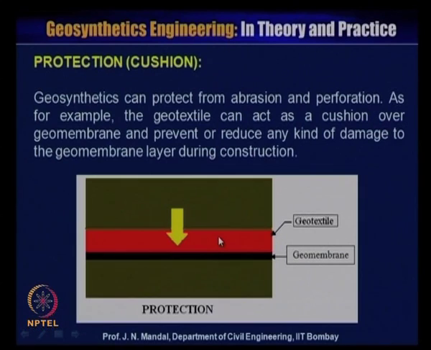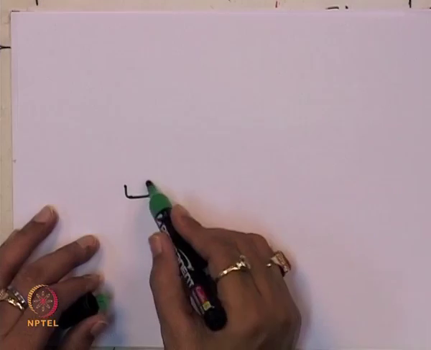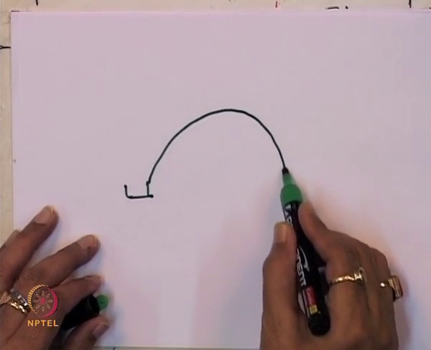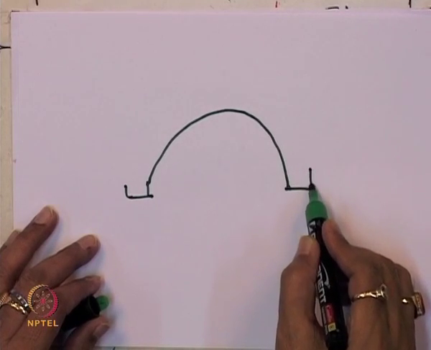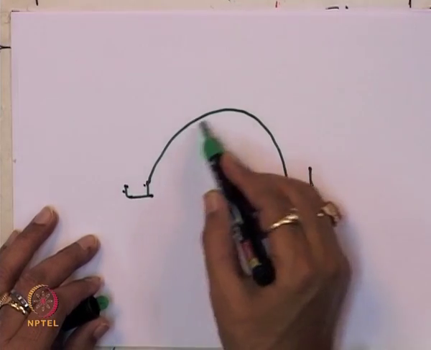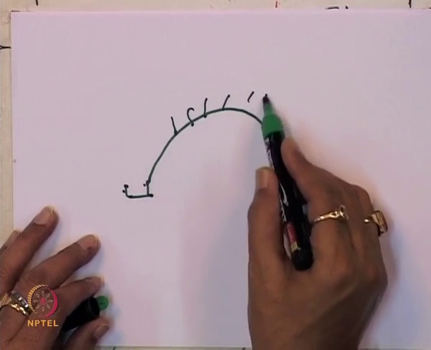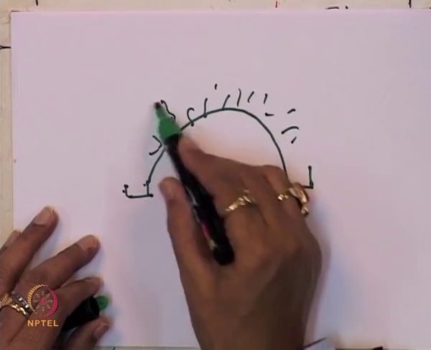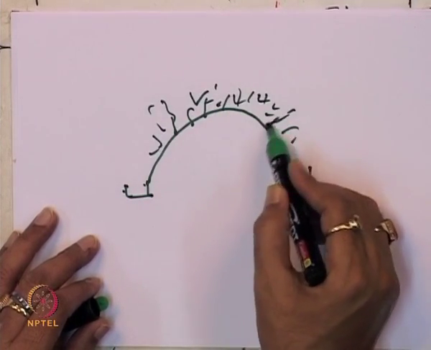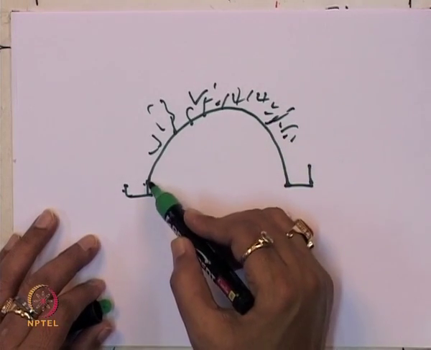For example, if you wanted to construct a tunnel, like this is the drainage, and you can see there are rocks, or there may be a triangular kind of rock.